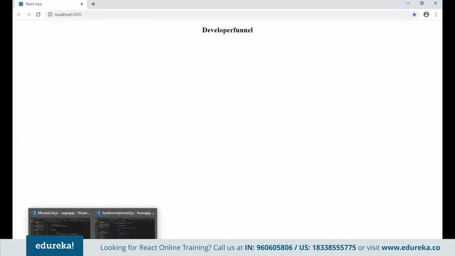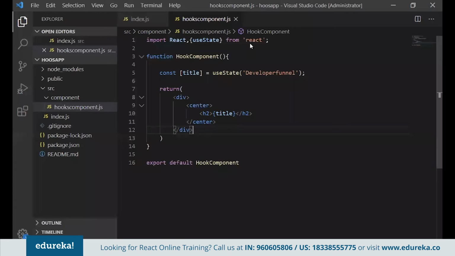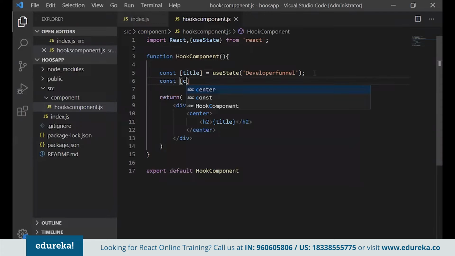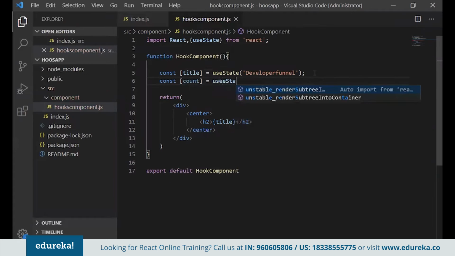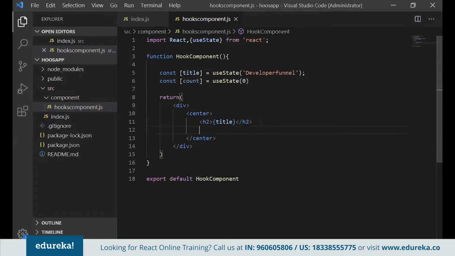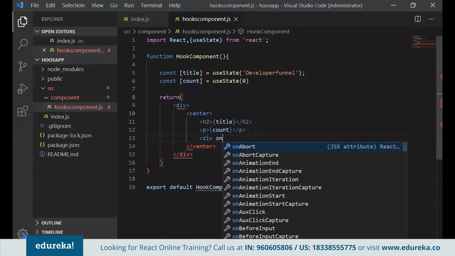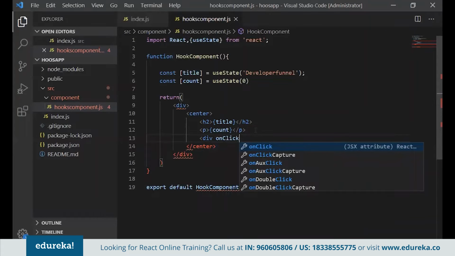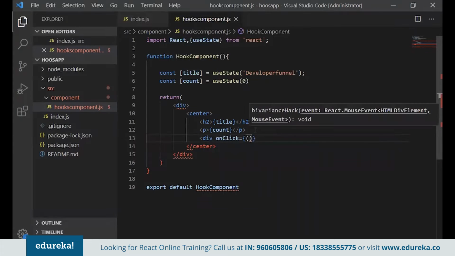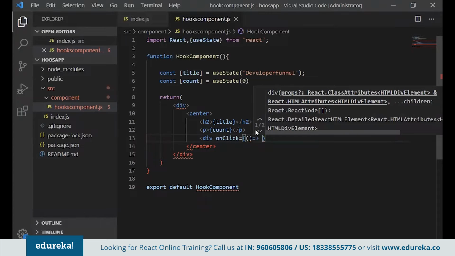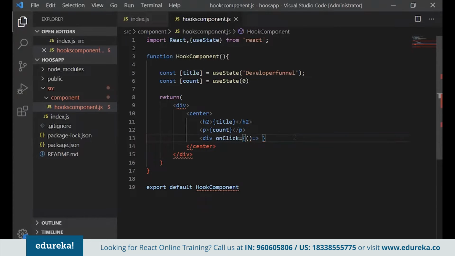To update that state, I'll define one more state variable here. So I'll say const count equal to useState, and I'll define the value of that as 0. First of all, below this, we'll use one p tag and bind that count. Now I'll make one button that helps to update the state. So on the click of the button, we'll update this state. So I'll make one button, and to this I'll add one onClick, and there I'll simply put an arrow function, and we'll see how exactly that setState gets called, although we don't have any setState here.